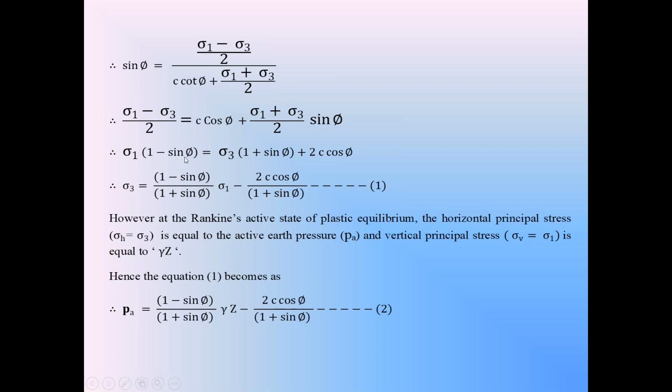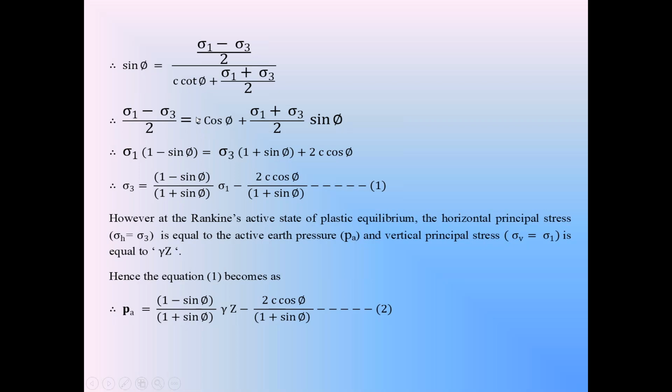So sigma 1 into (1 minus sin phi) is equal to, on the right side, 2C cos phi plus sigma 3 sin phi, whereas on the left side we have minus sigma 3. Bring that minus sigma 3 to the right side, it is plus sigma 3. So on the right side we have sigma 3 sin phi plus sigma 3, so it is sigma 3 into (1 plus sin phi).